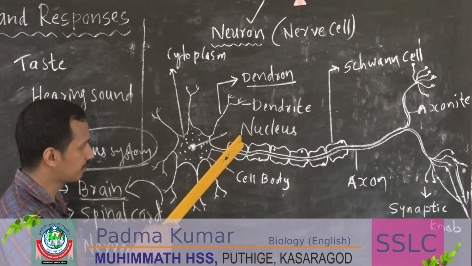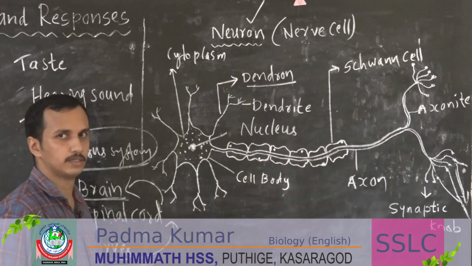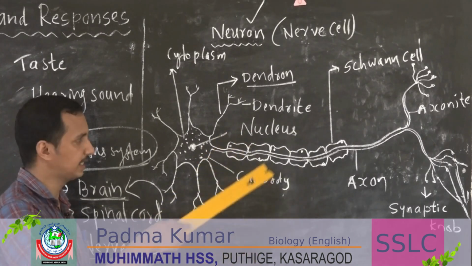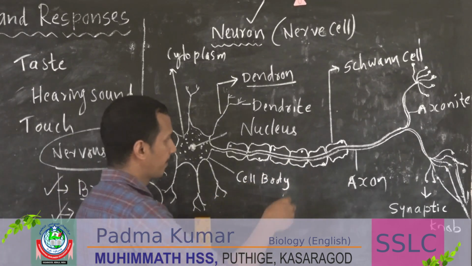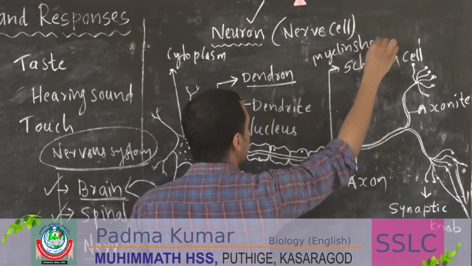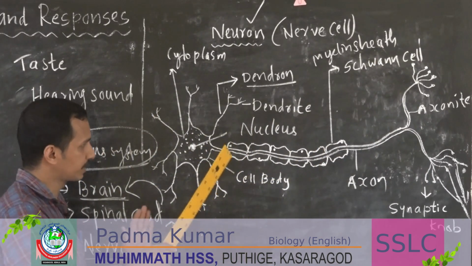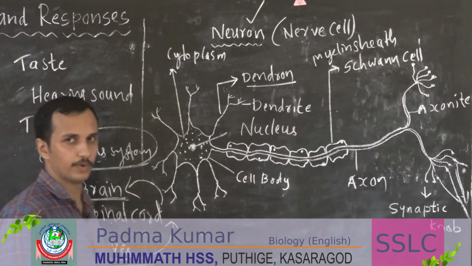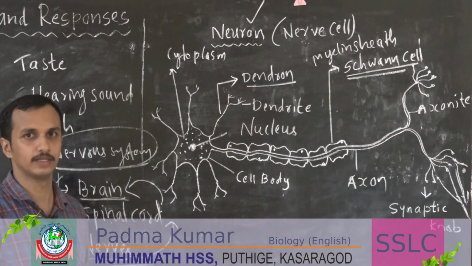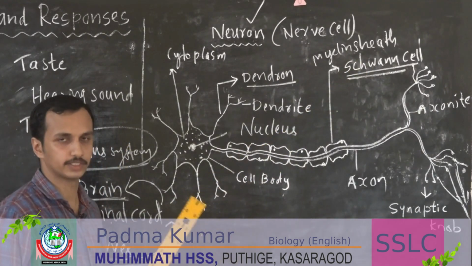Then you can see some structures covering the axon. Can you see some covering or sheath like structure? It is called a myelin sheath. Actually, it is a covering of our nerve cell, the covering of axon. It is made up of special cells called Schwann cells.